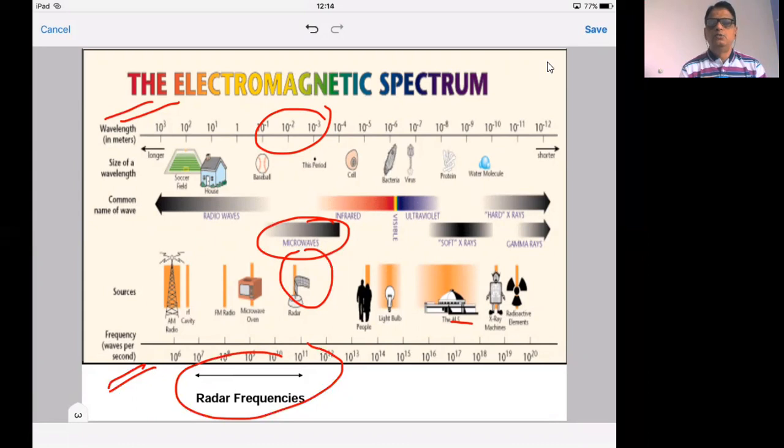They are neither too low, nor too high, but they are the frequencies in the range of gigahertz, or many times we call such frequencies microwaves. So microwaves are used for the radar system.